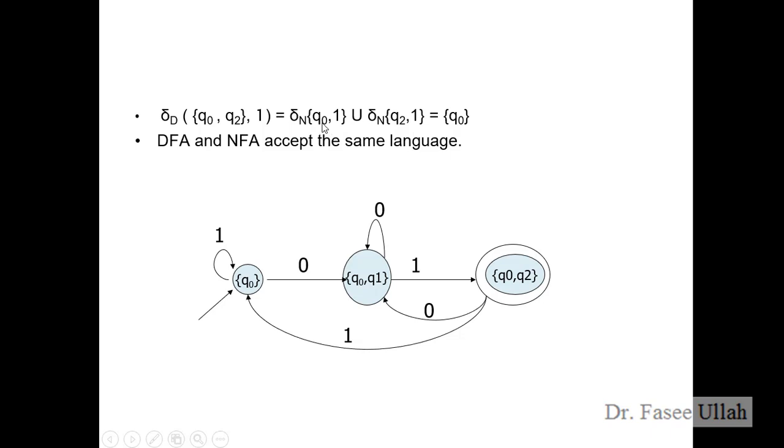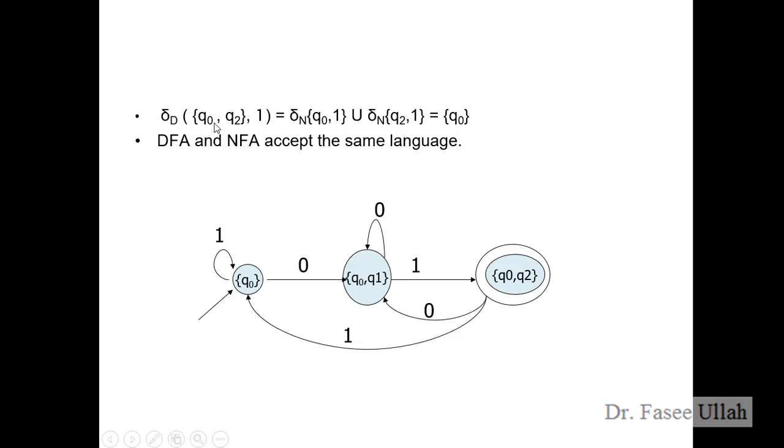The transition value from Q naught on 1 is a loop, because we don't have any other connectivity. From here we again have the transition function δ(Q2, 1), so ultimately we will get Q naught as well. Based on this condition, we can draw the deterministic finite automata.